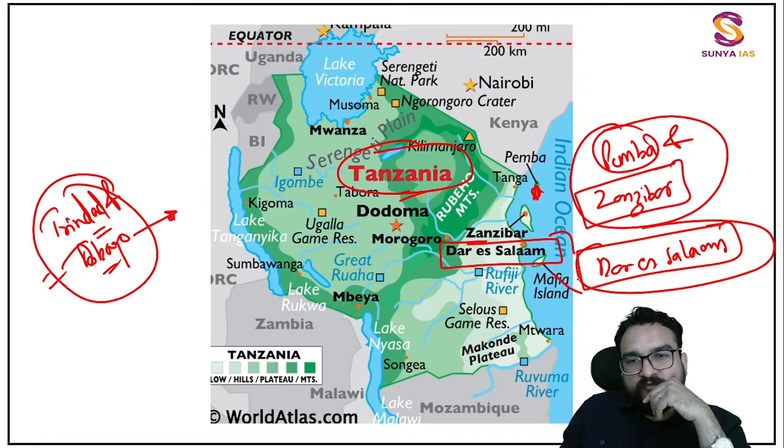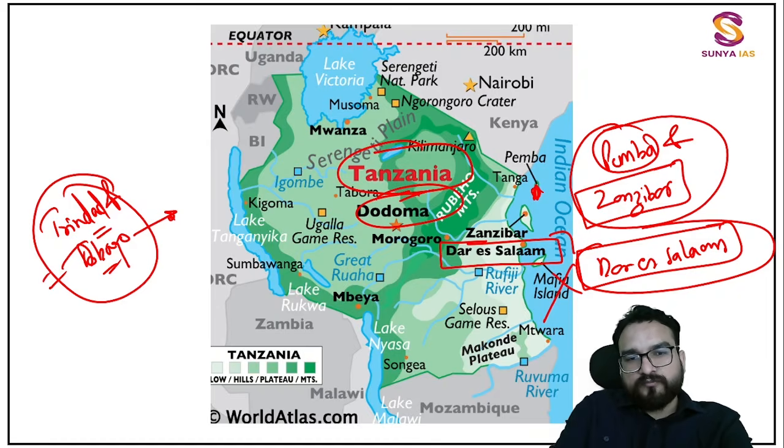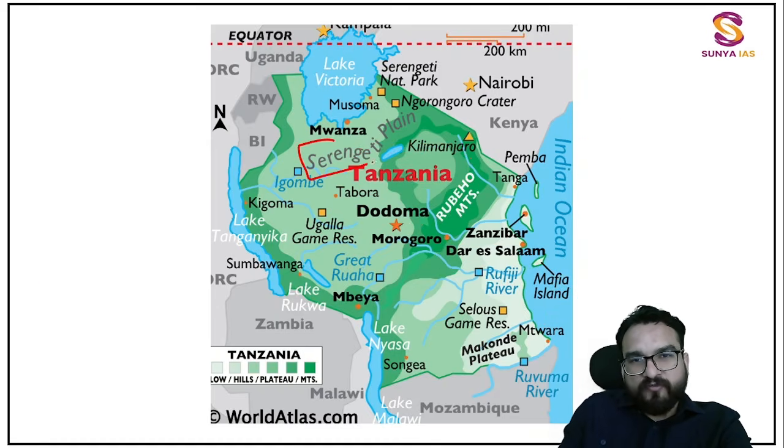You will be getting... forget about Mafia land. Dodoma you will be remembering more than enough over here. This I'll be telling you later on. That is over here, Serengeti plain you will be getting over here. Serengeti plain, the name is good. You should remember it.